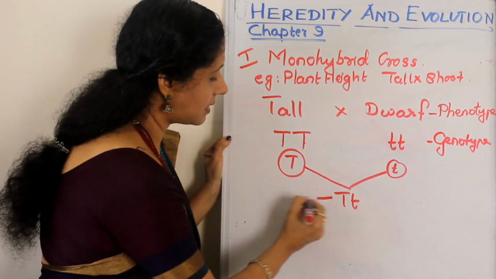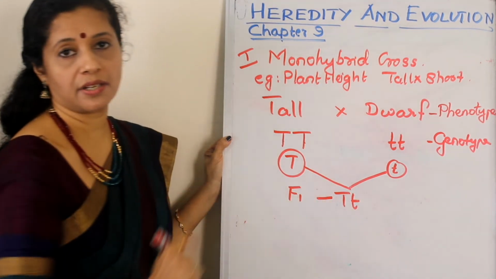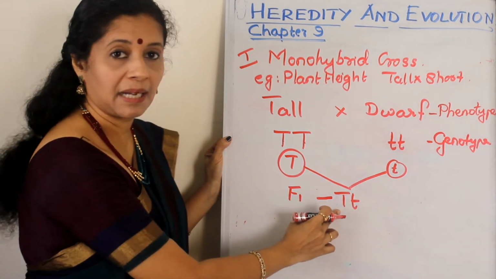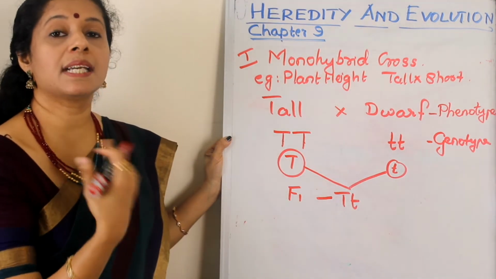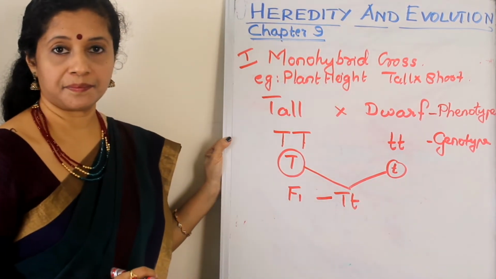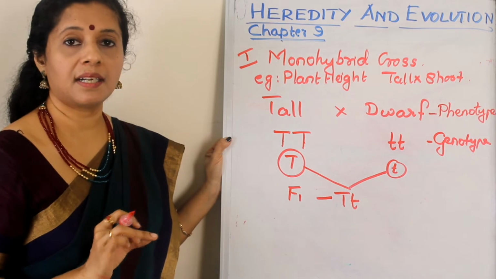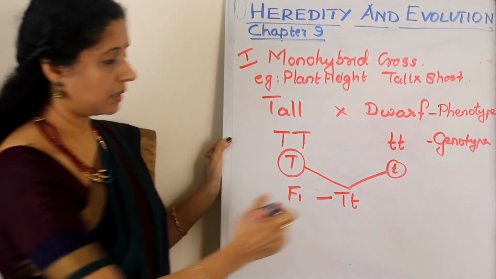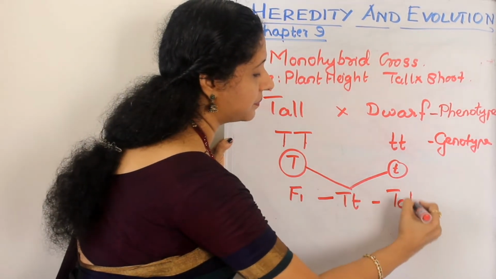Now this I can write as F1. This is the first generation. And what is its expression, or phenotype? This is the genotype, the alphabets I wrote, so it is genotype. What is the expression of it? See, at least one capital letter is there, so its phenotype will come. Capital letter stands for tall. So these plants are tall.